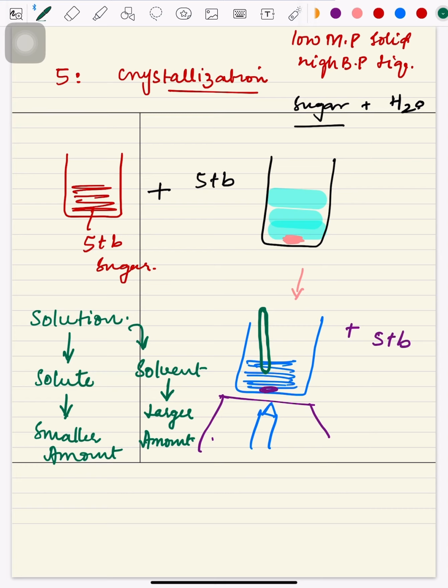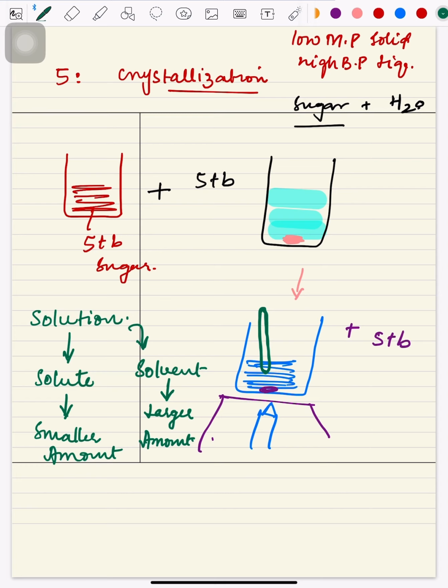Now, a solution is something which is separated from a mixture, so make it very clear. One form of the mixture is a solution, whereas in the other the components are immiscible into each other. For example, tea grains and water. The tea grains are not dissolving; they are giving a color to the water, but they are not getting dissolved in water. So that is no doubt a mixture, but that is not a solution. So what is a solution? A homogenized solution is one in which the solute, the smaller amount, becomes part of the solvent. We cannot segregate between the two.